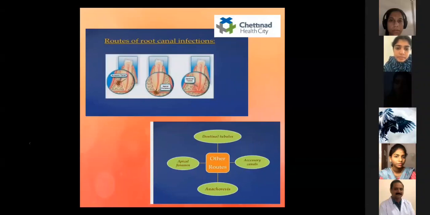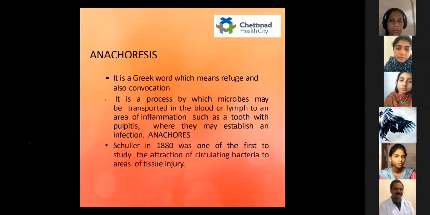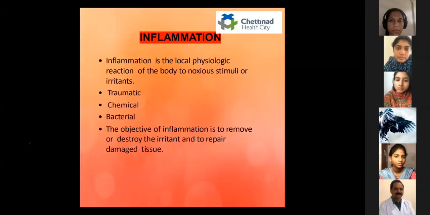tissue injury. So the next most important thing we need to mention is inflammation. So we all know what inflammation is, right? Inflammation is a local physiologic reaction of the body to noxious stimuli or an irritant. It is the body's way of signaling the immune system to heal and repair the damaged tissue as well as to defend itself against foreign invaders such as bacteria or viruses. It can be traumatic, chemical or bacterial. The main objective of inflammation is to remove or destroy the irritant and to repair the damaged tissue.